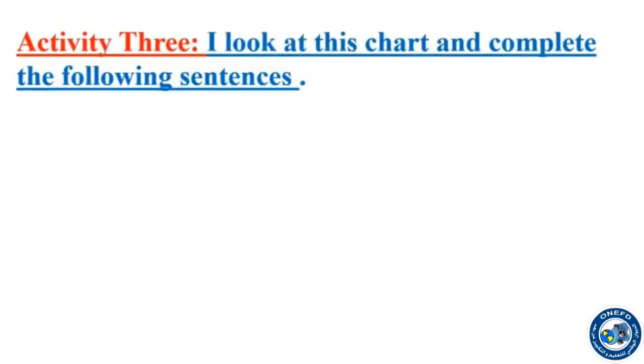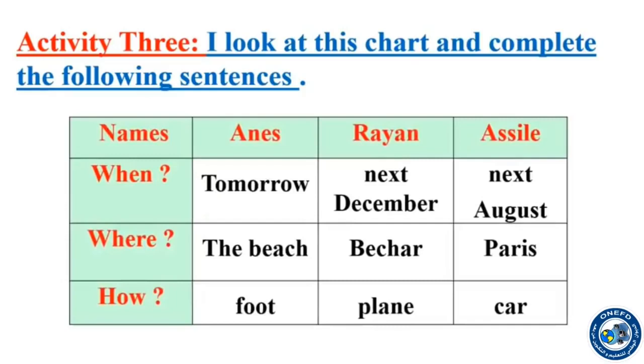Let's take a look at activity 3. I look at this chart and complete the following sentences. I say chart or I say table. This is the table, dear pupils. We have names like Anas, Ryan, and Asil, 2 boys and 1 girl. And we have 3